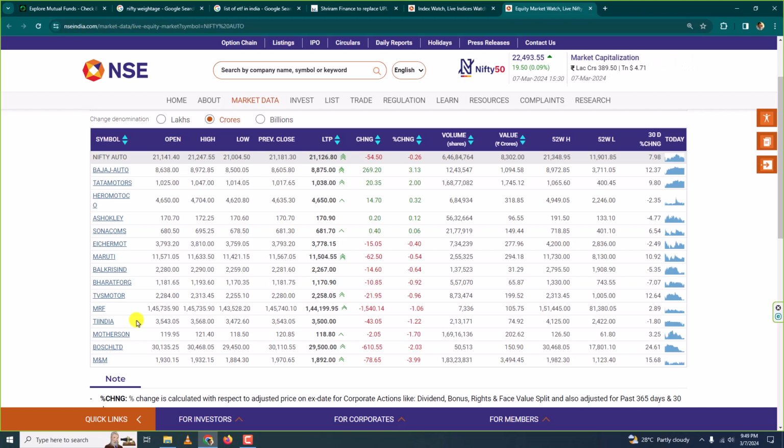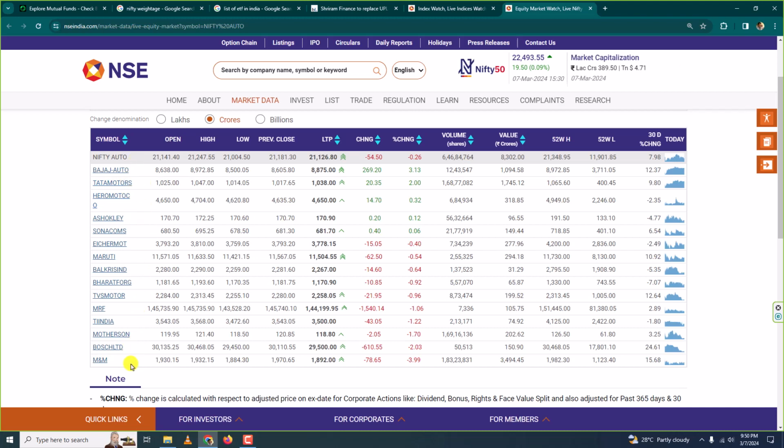But you must remember that apart from these companies, there are many other auto companies too. Alright. Now, when we say Nifty Auto, it doesn't contain every single automotive company out there. Okay. Apart from these, there are various other automotive companies too. But what are these? These are the best ones.